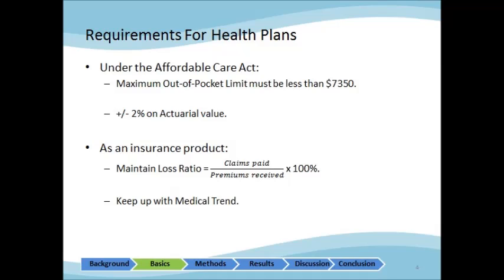We also want to adjust expenses to keep up with the medical trend, which refers to the expected growth in medical costs each year. The data we have is for 2016, and we had to adjust it for 2018 to account for increased medical costs in our model.